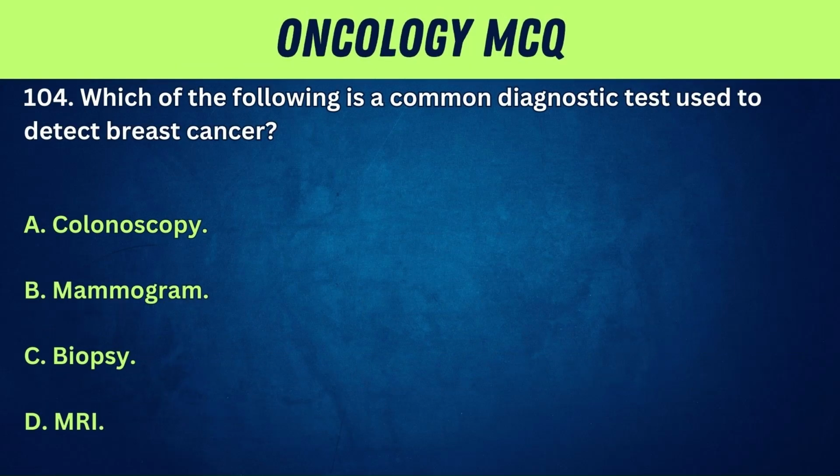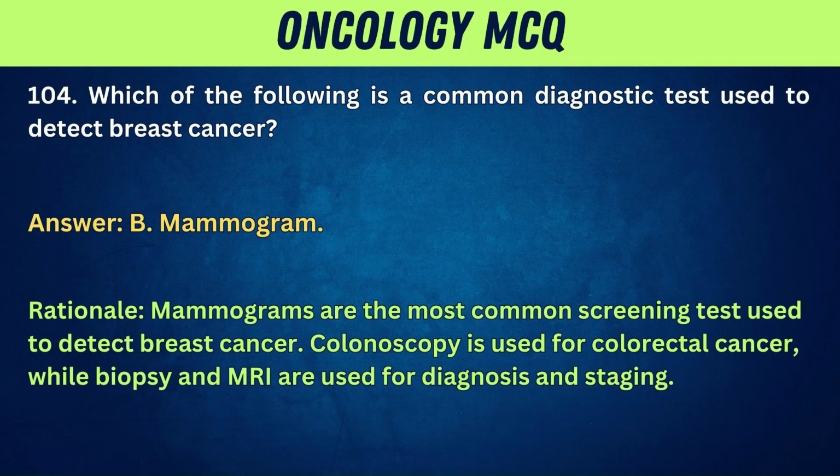104. Which of the following is a common diagnostic test used to detect breast cancer? A. Colonoscopy. B. Mammogram. C. Biopsy. D. MRI. Answer: B. Mammogram. Rationale: mammograms are the most common screening test used to detect breast cancer. Colonoscopy is used for colorectal cancer, while biopsy and MRI are used for diagnosis and staging.